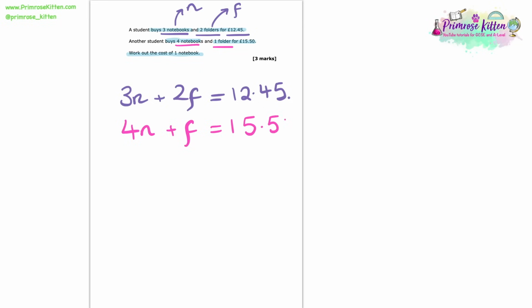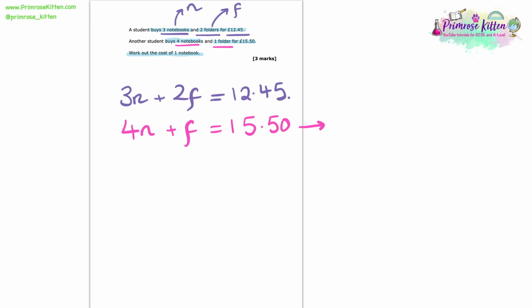So starting with that first sentence, we've got 3 notebooks plus 2 folders. I'm going to call that 3N plus 2F and I'm going to put that equal to 12.45. So now I'm going to do exactly the same with the second sentence. So we know that the student buys 4 notebooks and 1 folder for £15.50. So I've got 4N plus F equals 15.50.